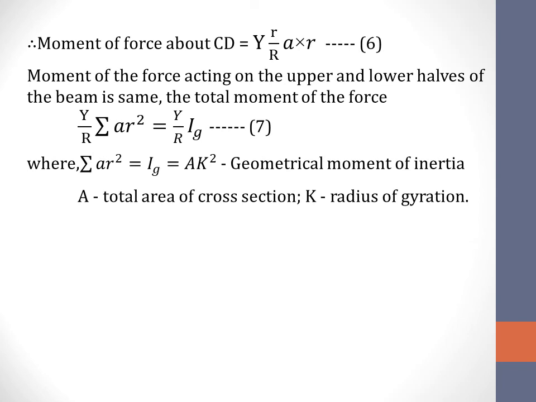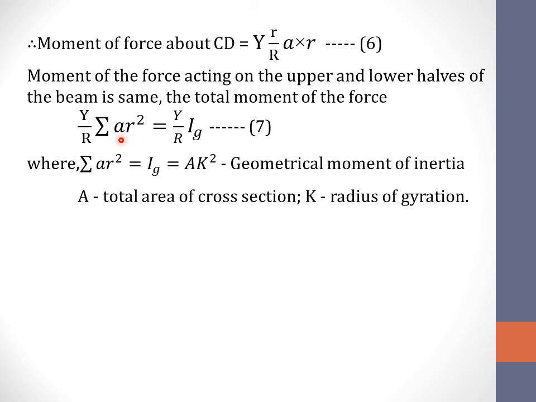The moment of the force acting on the upper and lower halves of the beam is the same, and from which we find the total moment of the force to be equal to Y by R into sigma A r square.